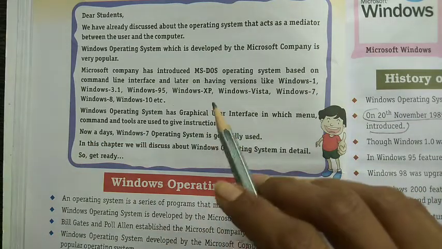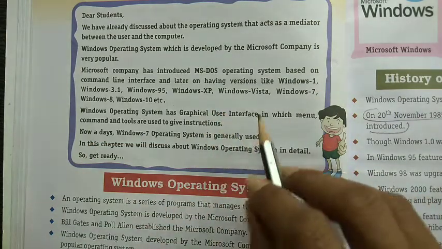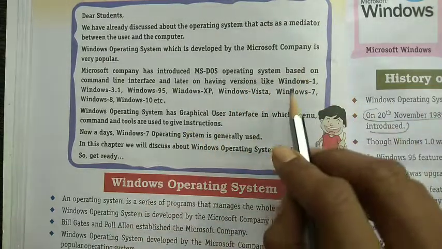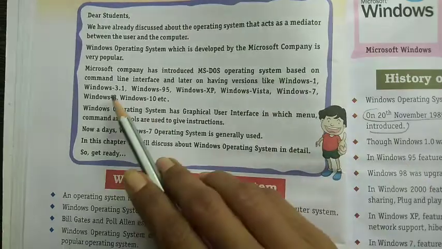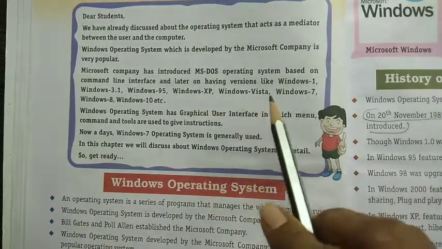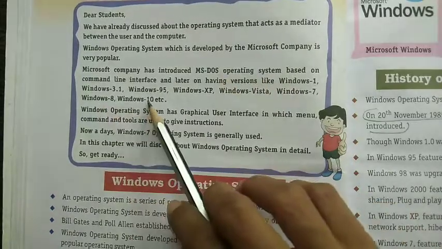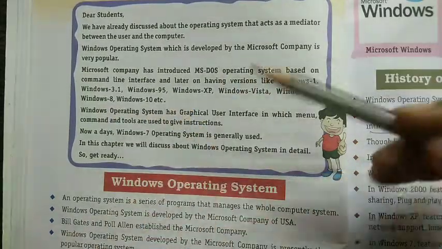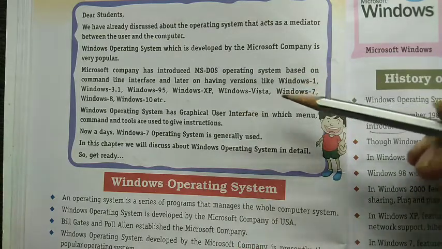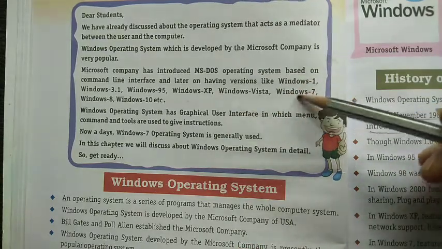So our operating system, Windows, also has a history. They are Windows 1, Windows 3.1, Windows 95, Windows XP, Windows Vista, Windows 7, Windows 8, Windows 10, etc. And they are still working on it.